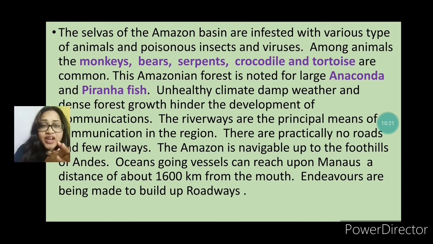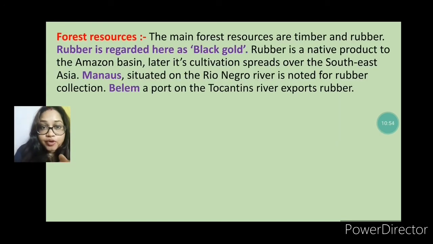And this forest has an unhealthy climate, damp weather and dense forest, which also hinder the development of communications. It is very difficult to develop communications there. Riverways are the only means of communication in these regions, and there are particularly no roads and only a few railways. The Amazon is navigable up to the foothills of the Andes mountains. Ocean-going vessels can reach up to Manaus, a distance of about 1600 kilometers from the mouth. Okay, so it is very difficult to develop any kind of roadway or railway.